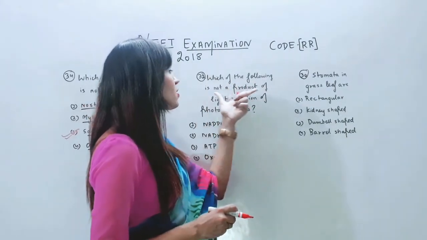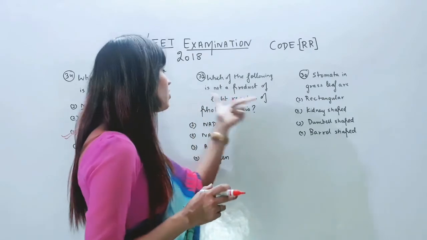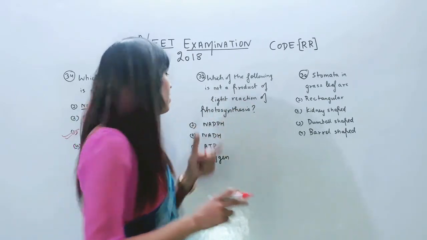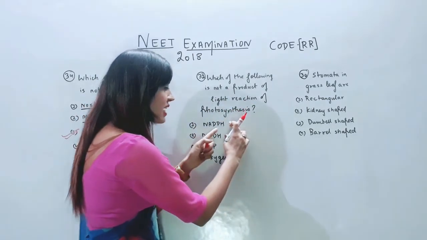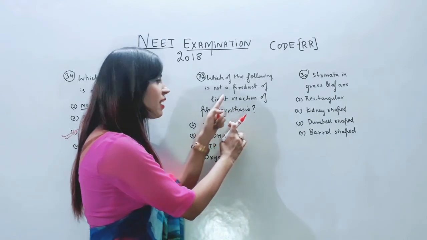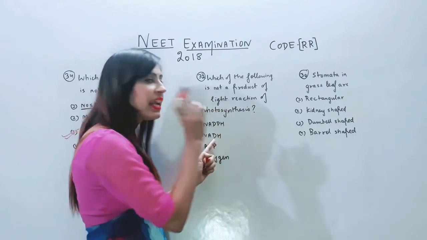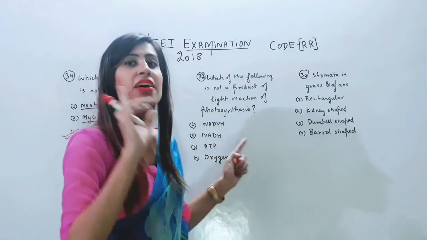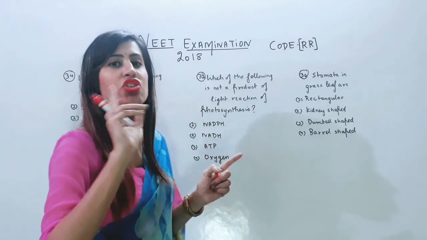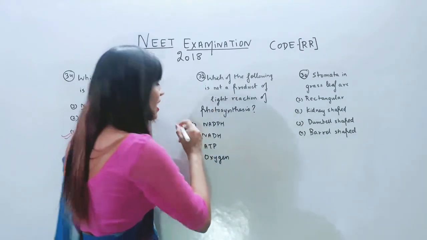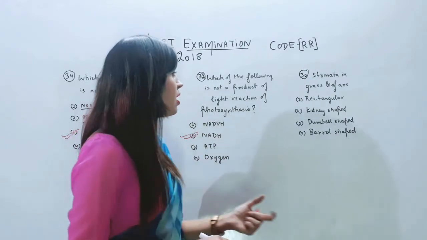Which of the following is not a product of light reaction of photosynthesis? NADPH is formed in light reaction, but NADH is formed in, yes, right, respiration process. So the correct answer is option 2.